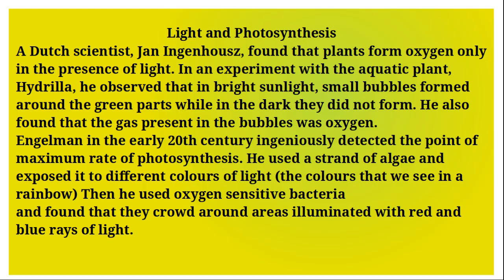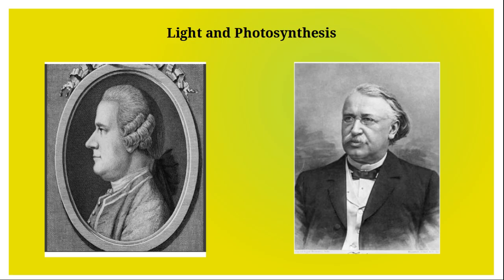Engelmann, in the early 20th century, ingeniously detected the point of maximum rate of photosynthesis. He used a strand of algae and exposed it to different colors of light. Then he used oxygen-sensitive bacteria and found that they crowd around areas illuminated with red and blue rays of light.